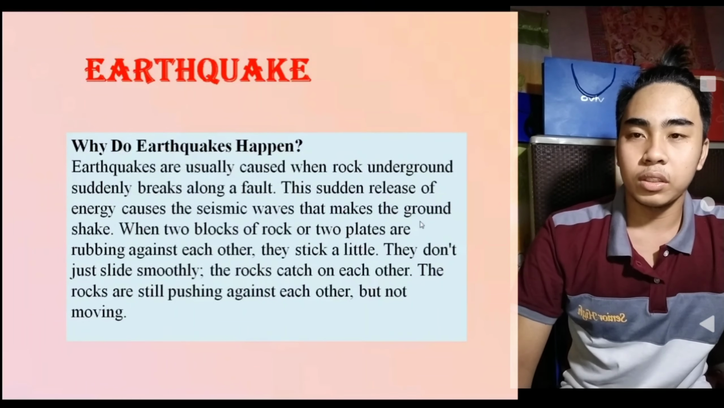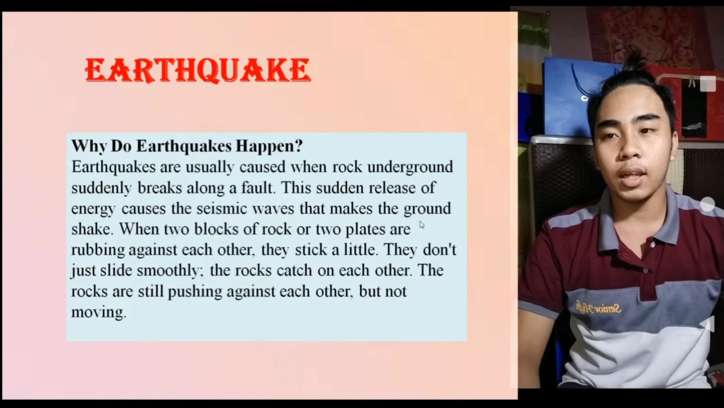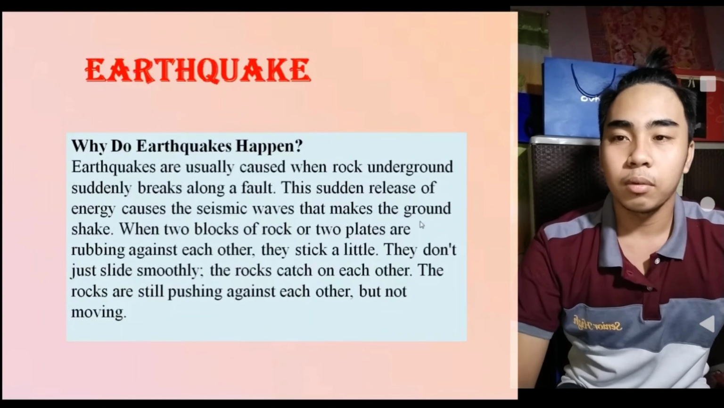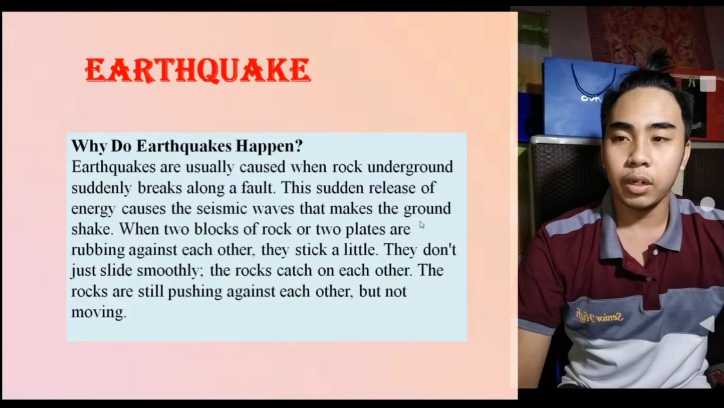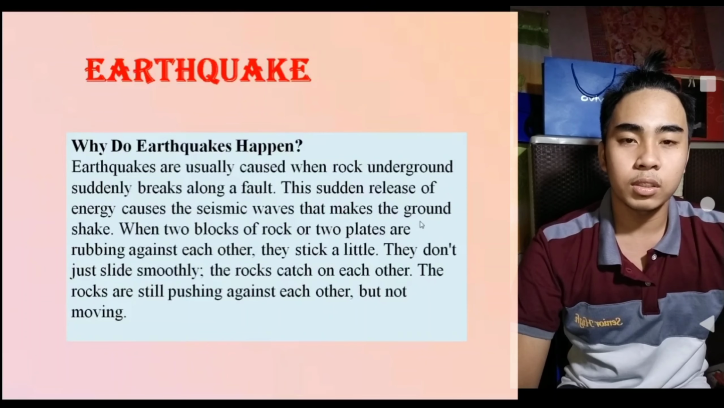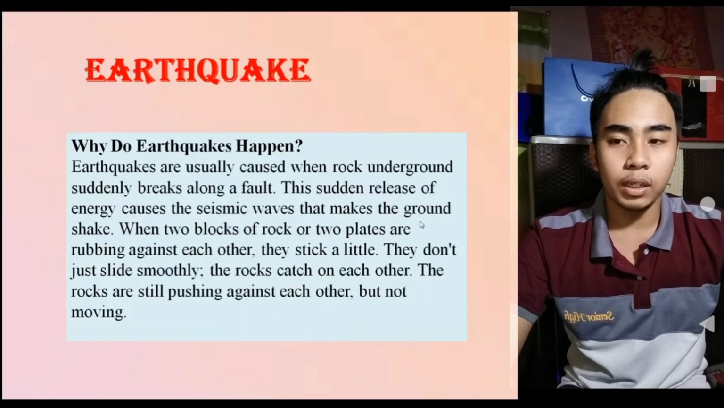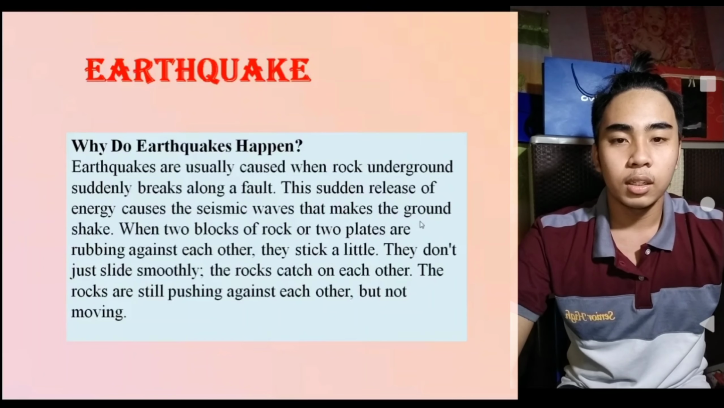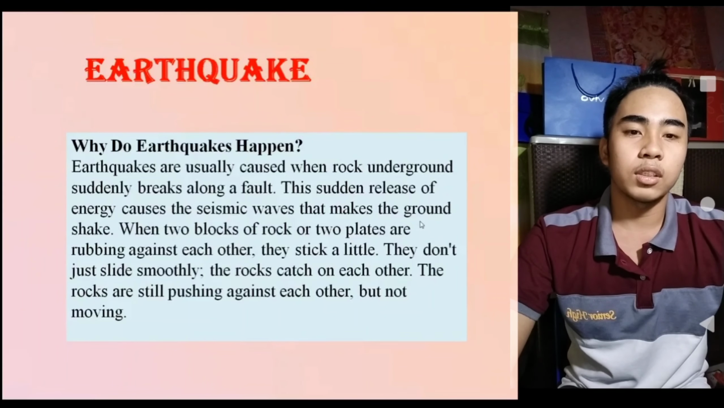So why do earthquakes happen? Earthquakes are usually caused when rock underground suddenly breaks along a fault. This sudden release of energy causes the seismic waves that make the ground shake. When two blocks of rock or two plates are rubbing against each other, they stick a little. They don't just slide smoothly. The rocks catch on each other.